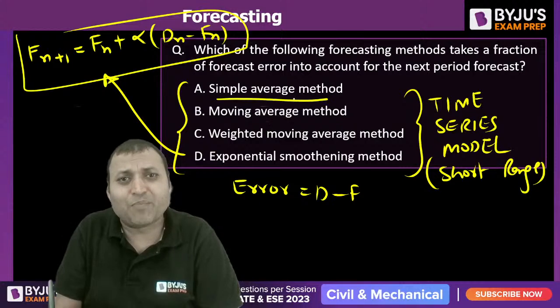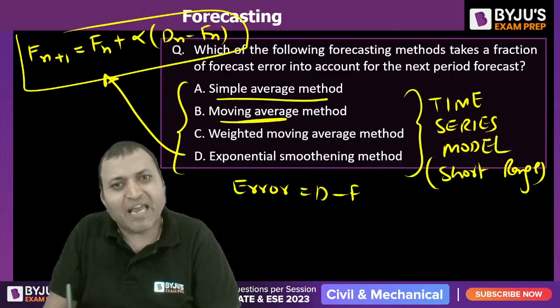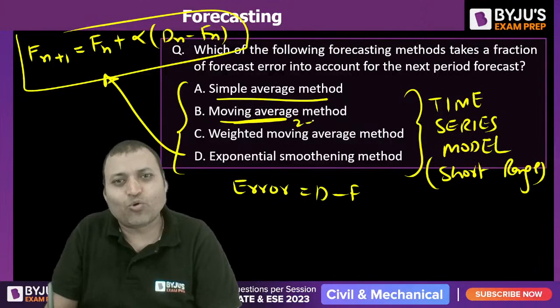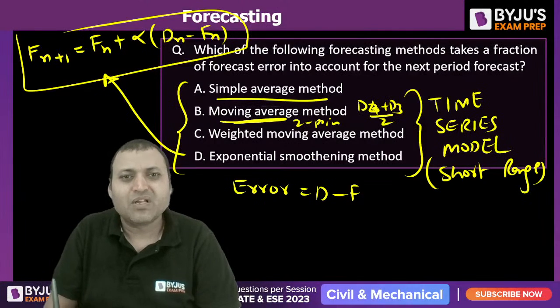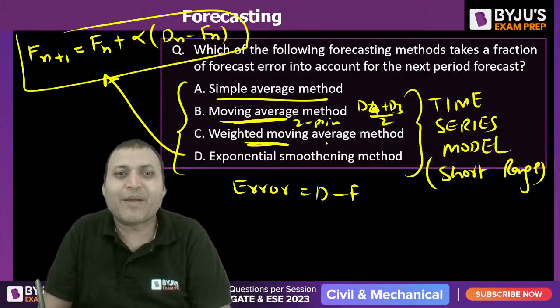I have already told you the simple average method: D1 plus D2 plus D3 plus D4 by 4. For the moving average method, if we want the 2-point moving average, then we say D4 plus D3 by 2. Weighted moving average means weights are assigned to different demand data.